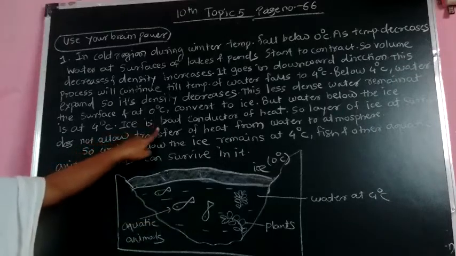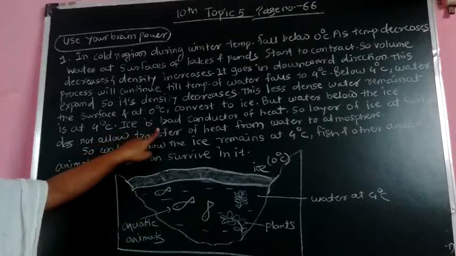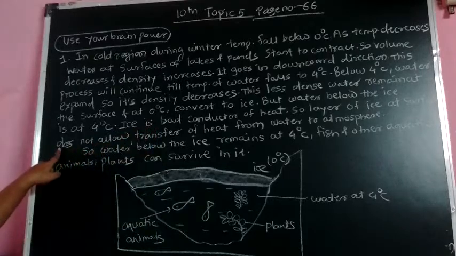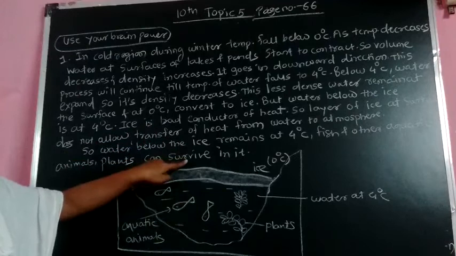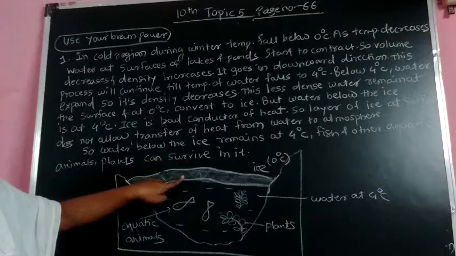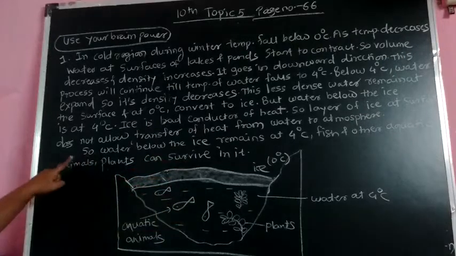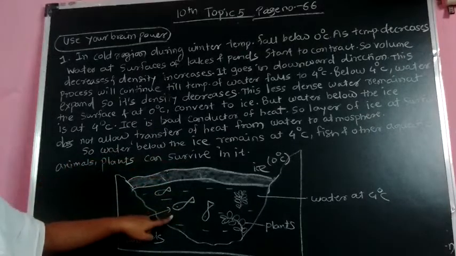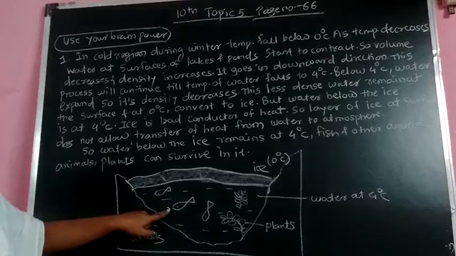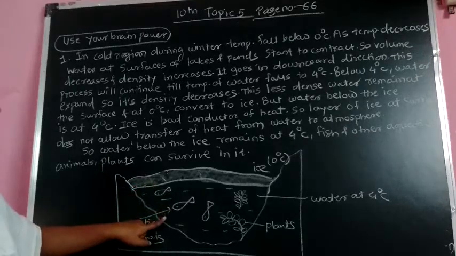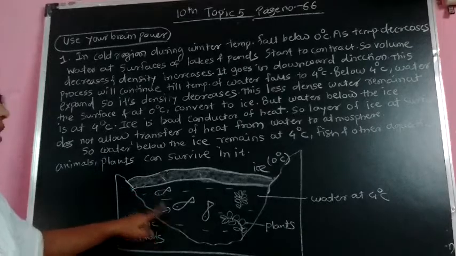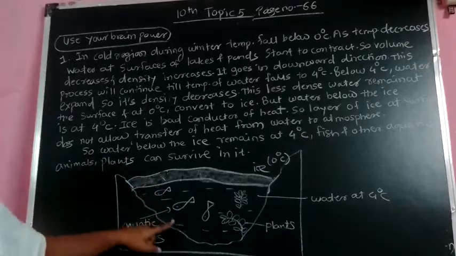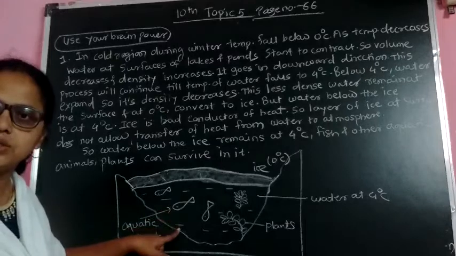Ice is a bad conductor of heat. So the layer of ice at the surface does not allow transfer of heat from the water to the atmosphere. Heat exchange does not take place. So the water below the ice remains at 4 degrees Celsius. So fish and other aquatic animals and plants can easily survive in this temperature range.